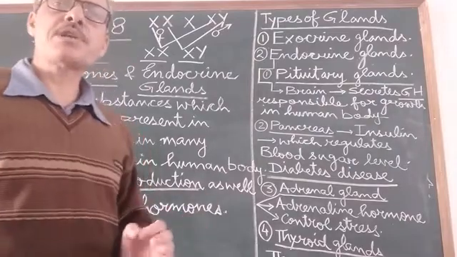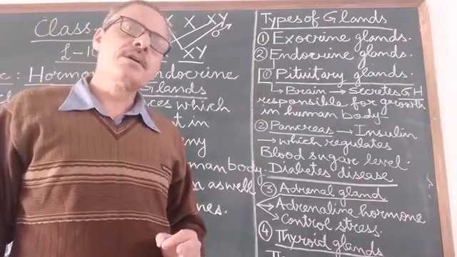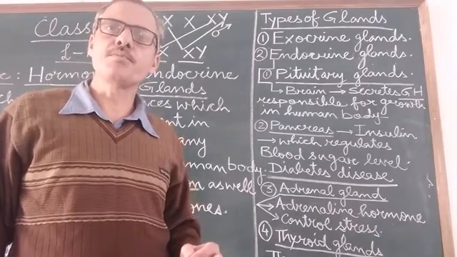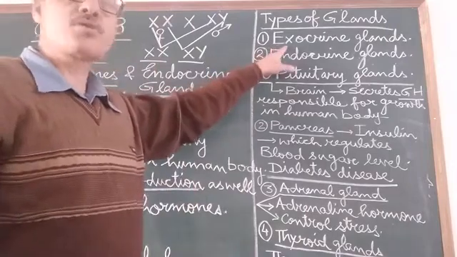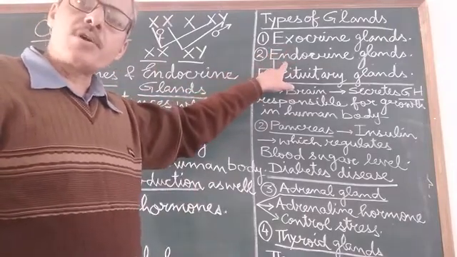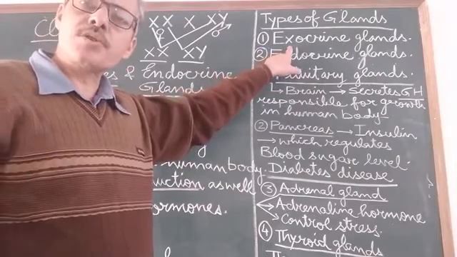All the glands which are present in the human body are categorized into two types or two groups. One is the exocrine glands and the other is the endocrine glands. So first I will explain what exocrine glands are.